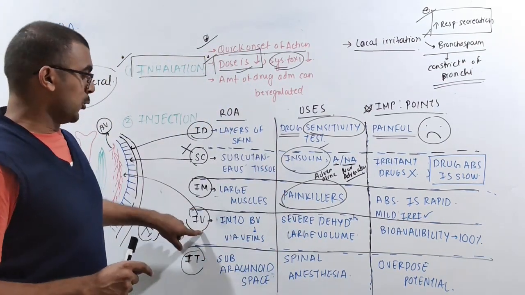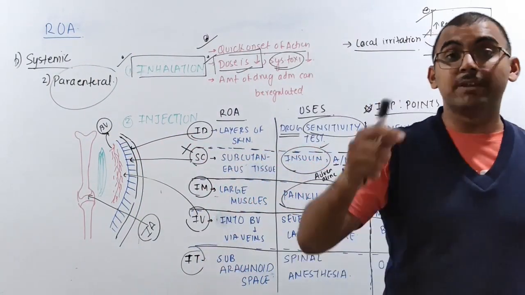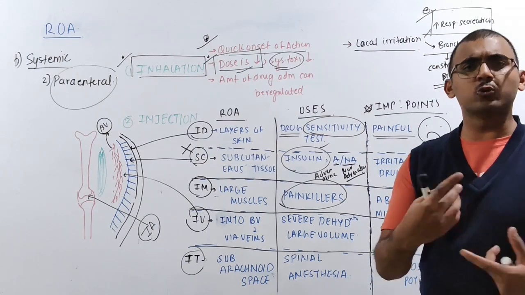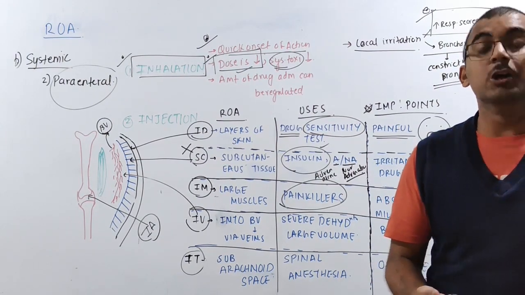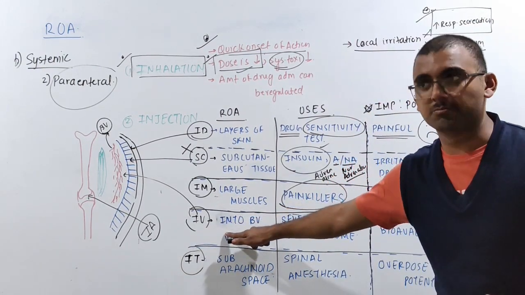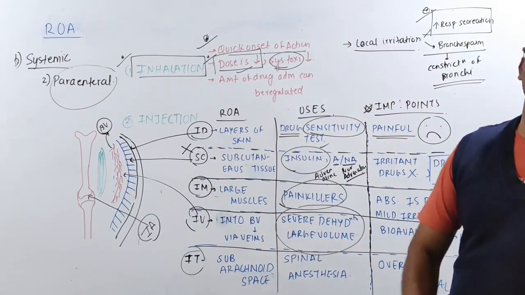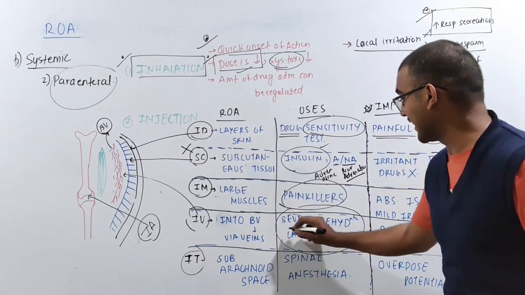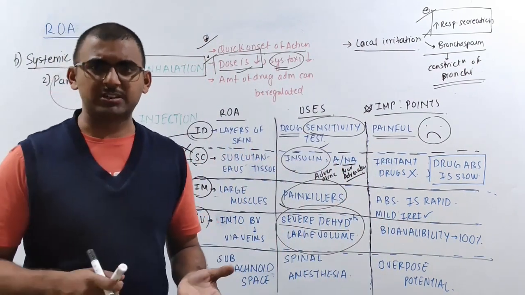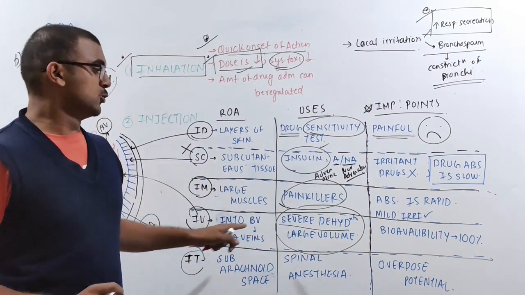Okay. Now the next one is going to be IV. What is IV? This is the intravenous route, where you add the drug directly into the veins. The main advantage is that a large volume can be given. In other routes of administration, large volumes cannot be administered. But in the intravenous route, a large amount of drug or fluid can be given, especially in severe dehydration, like diarrhea patients who take salines. So a large volume can be transferred with the help of this route.